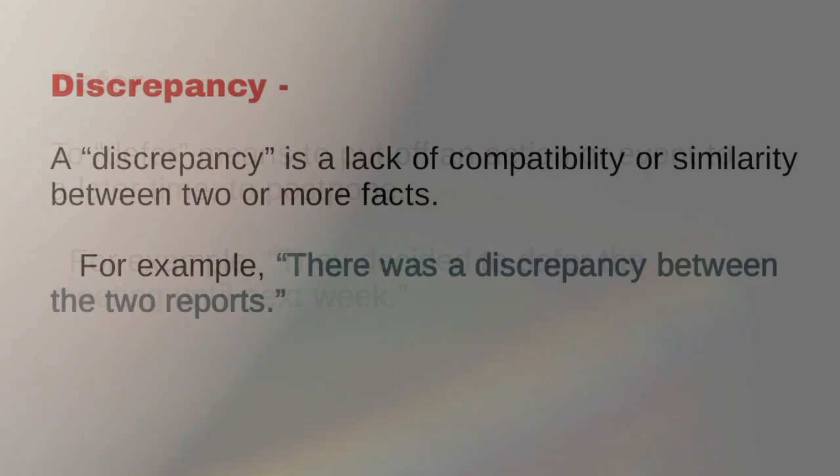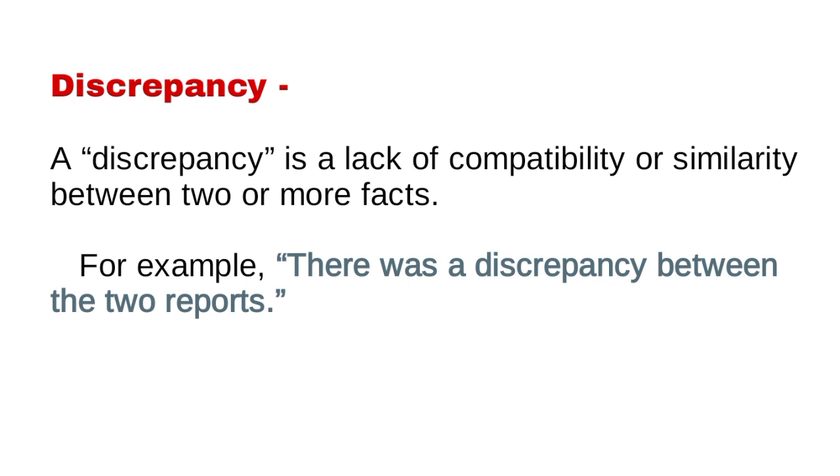7. Discrepancy. A discrepancy is a lack of compatibility or similarity between two or more facts. For example, there was a discrepancy between the two reports.